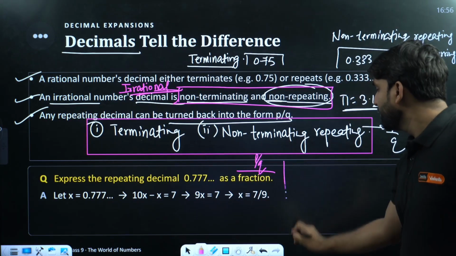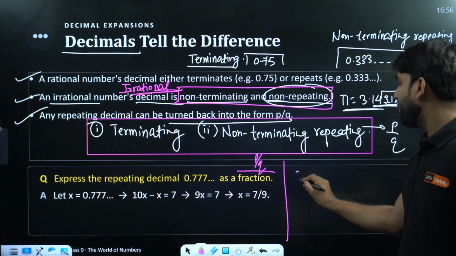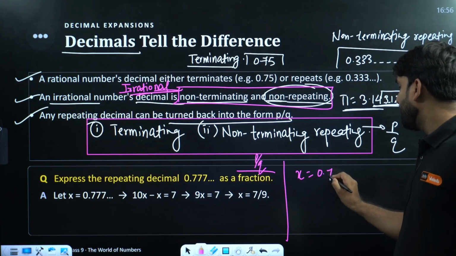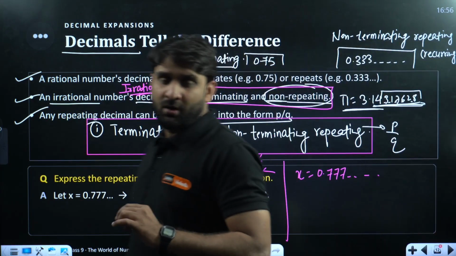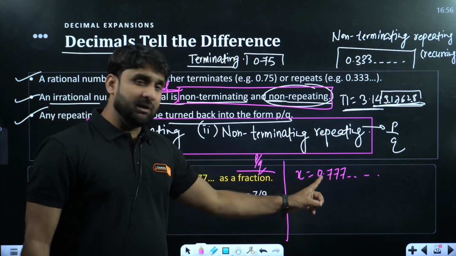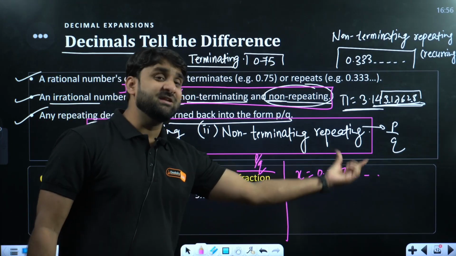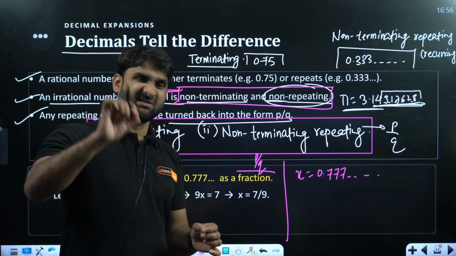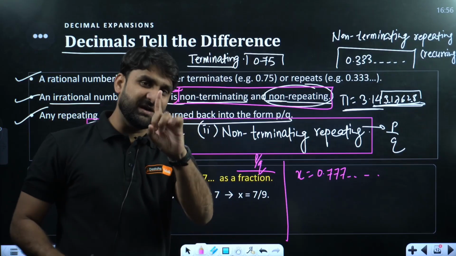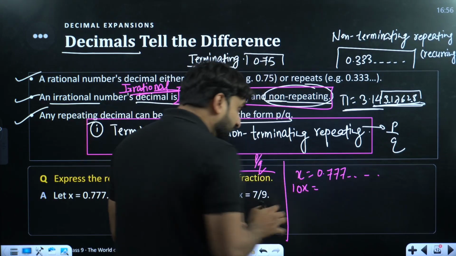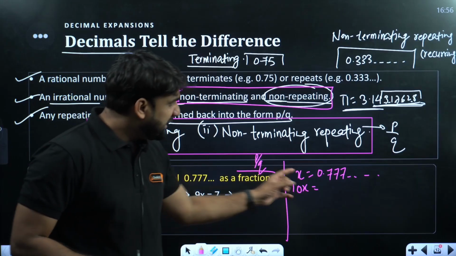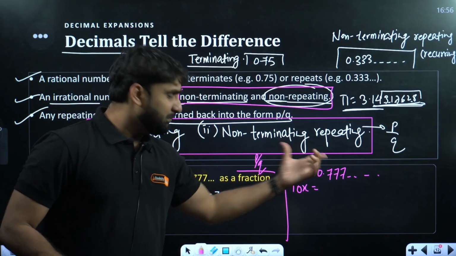Let's do it. Whatever is given, always let it equal x. So x equals 0.77 repeating. After the decimal, only 7 is repeating, only one digit, so always multiply by 10x. If only one digit is repeating, multiply 10x on both sides.